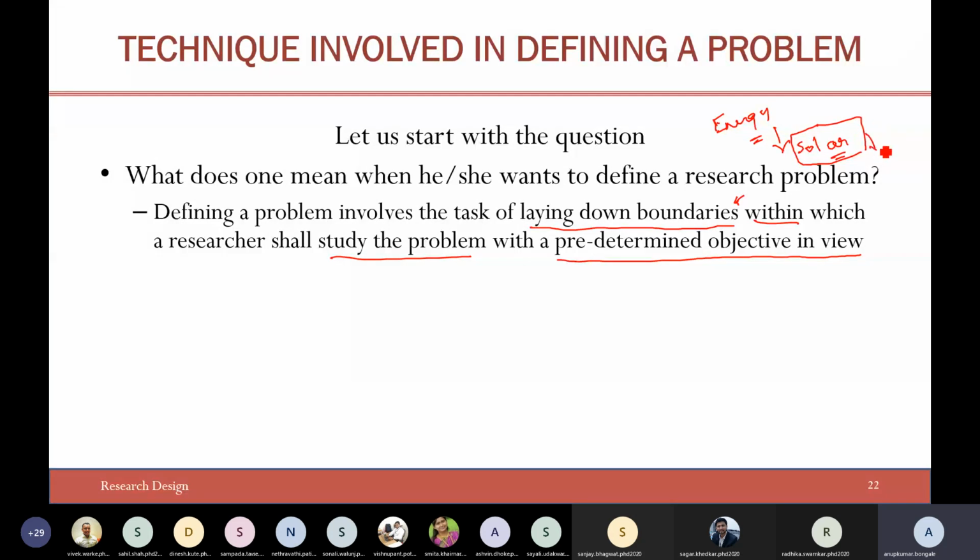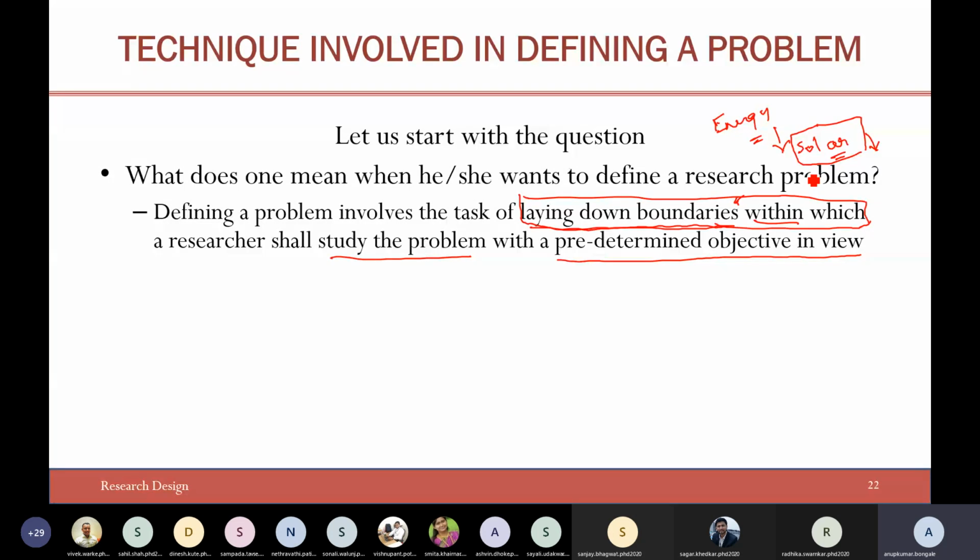And I also clearly mentioned that providing energy through solar panels was not a concern of my research, right? I was confident because of this particular point: laying down the boundaries within which you are trying to work. You will get a lot of questions when you are carrying out the research, but you should define a particular boundary and confine yourself to that boundary.